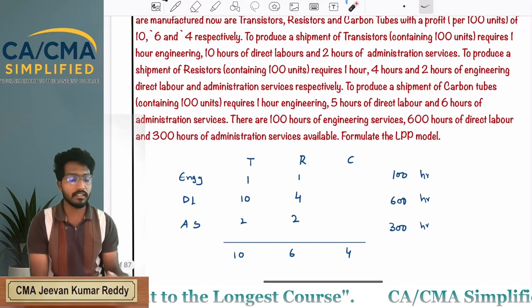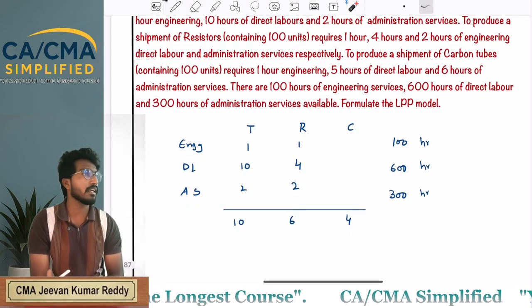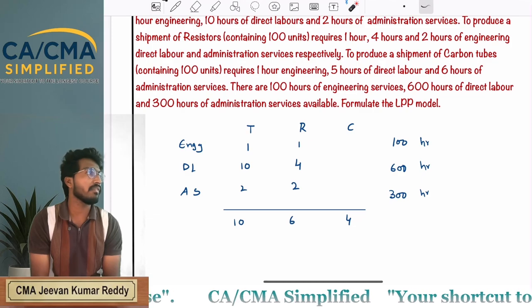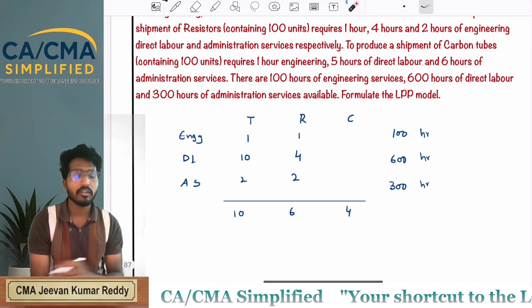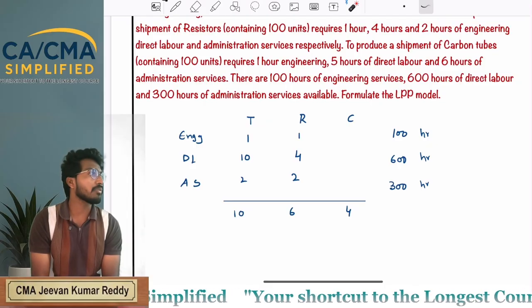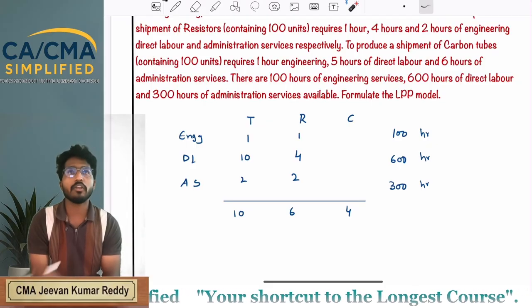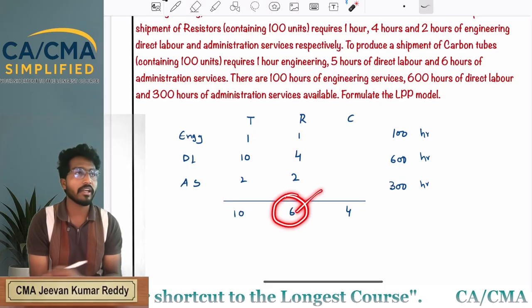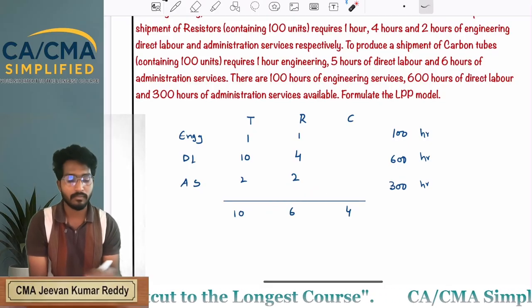For resistors, you are putting in 1 hour of engineering service, 4 hours of direct labor and 2 hours of administration service, and you are producing one resistor, selling it in the market for a profit of 6 rupees.